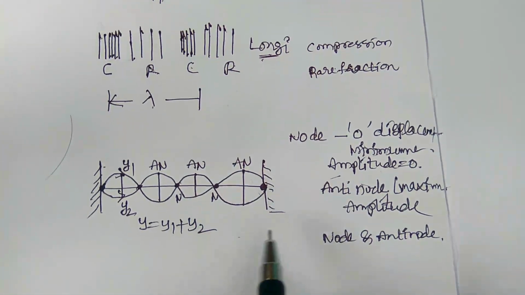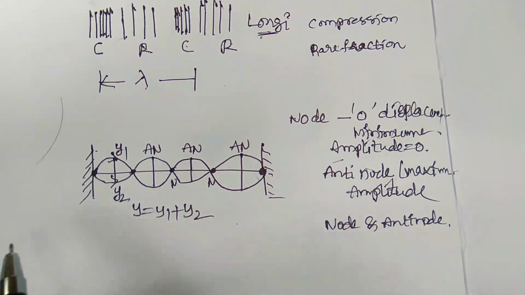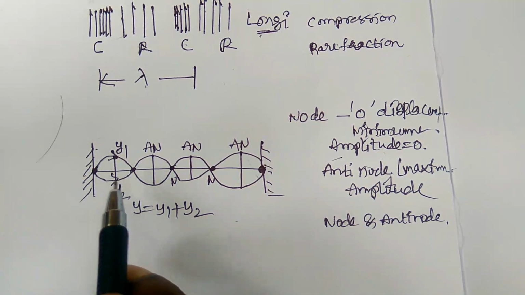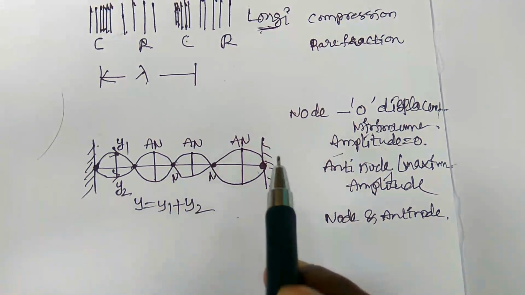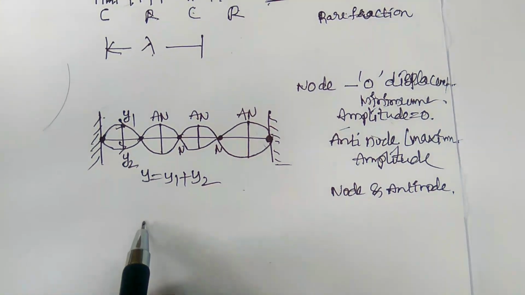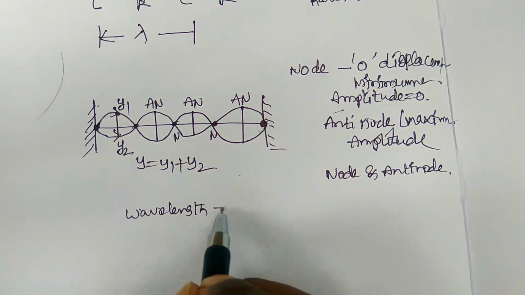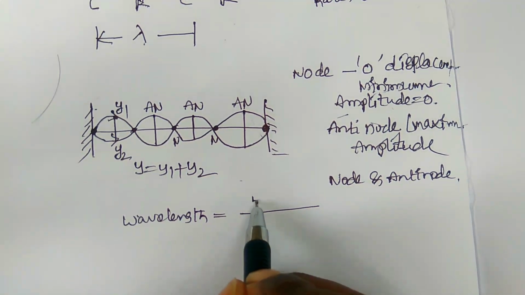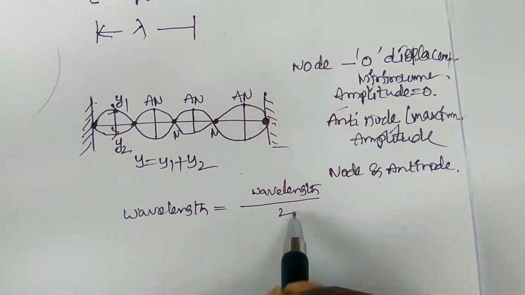And next, in the case of standing waves, the distance between any two node points or any two antinode points is the wavelength. So the wavelength in a standing wave is half the wavelength of the transverse wave, lambda by 2.